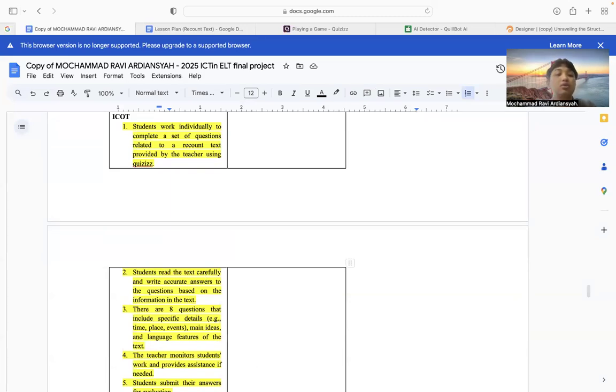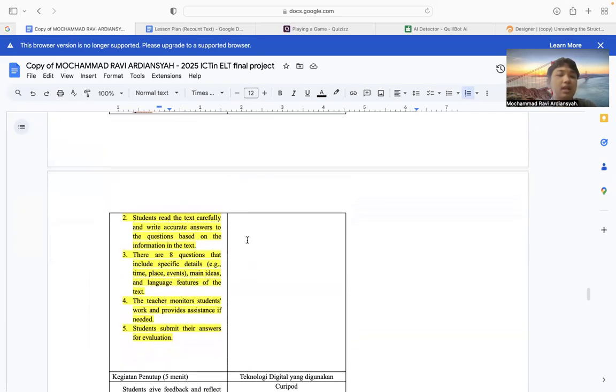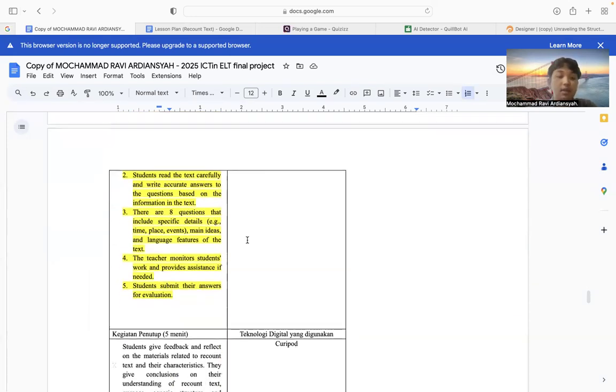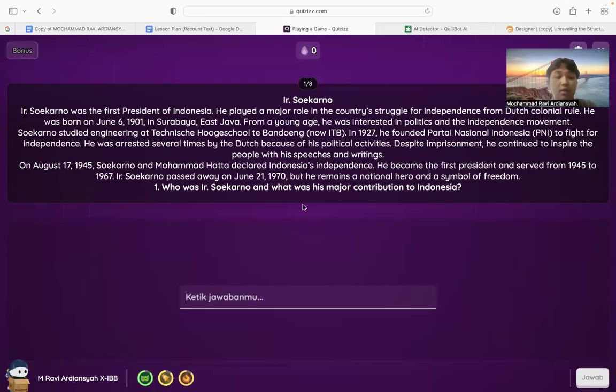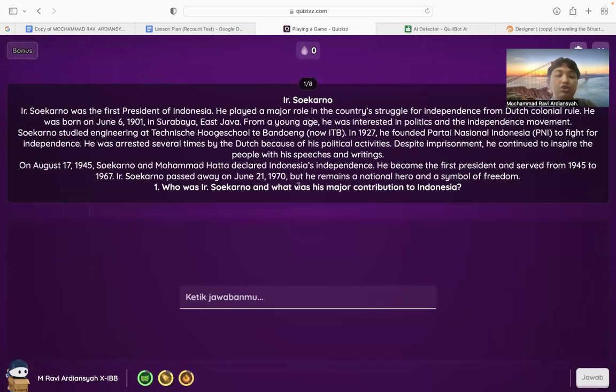So I also got feedback from the students and from the teacher, like: instead of just asking multiple choice questions, why don't you use written answers? So I use quizzes. This is an example of the text. I already provided an example here, but I will show it.